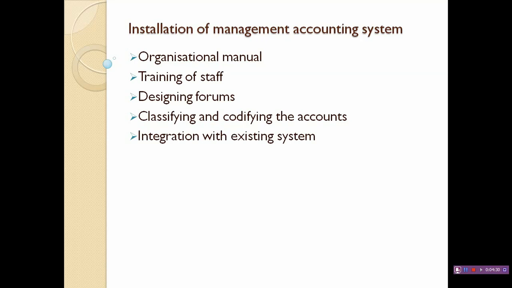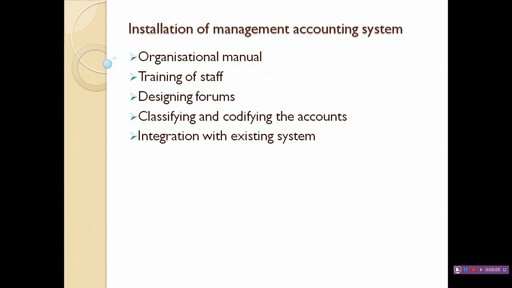So whoever is going to implement this accounting system must make sure that it integrates with the existing system, because if there is any clash, deviation or variance between the existing system in the organization and the management accounting system, surely the organization will tremble. So it is up to the person implementing or installing the management accounting system to make sure it is an integrated system within the organization.